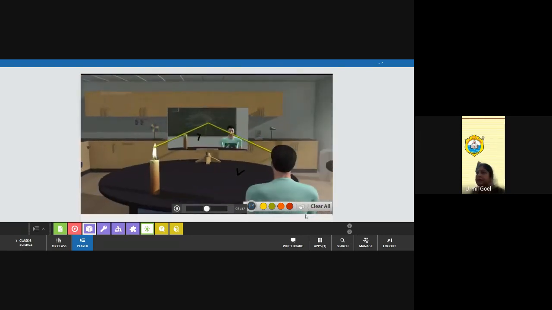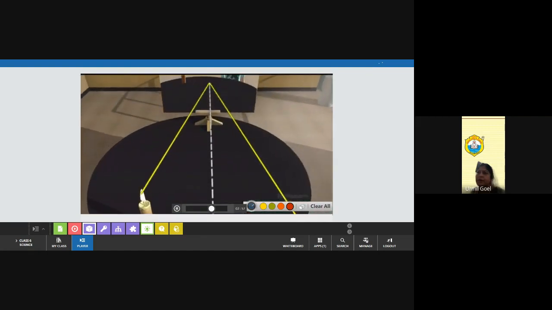The ray striking the mirror is referred to as the incident ray, while the bounced ray is referred to as the reflected ray. An imaginary line that lies perpendicular to the plane of the surface on which the incident ray strikes is referred to as the normal. The angle between the incident ray and the normal is the angle of incidence, and the angle between the normal and the reflected ray is the angle of reflection.